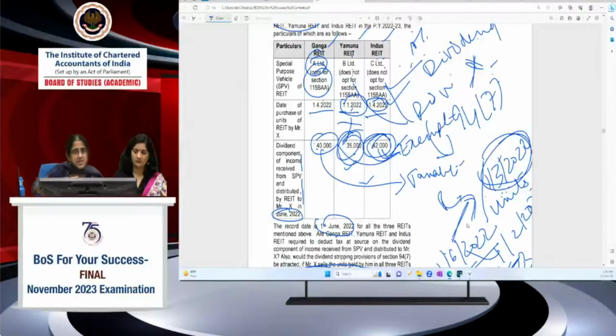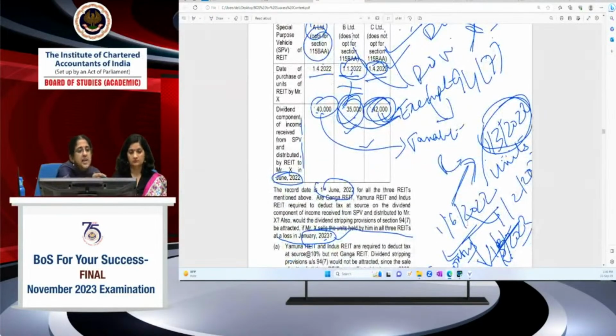Because I purchased it within 3 months prior to the record date, I'm selling it within 9 months after the record date, and I'm incurring a loss also. That is given in the question. I'm incurring a loss in January 23, and I'm getting an exempt income of 42,000. In such a case, for Indus REIT, dividend stripping provisions will be attracted.